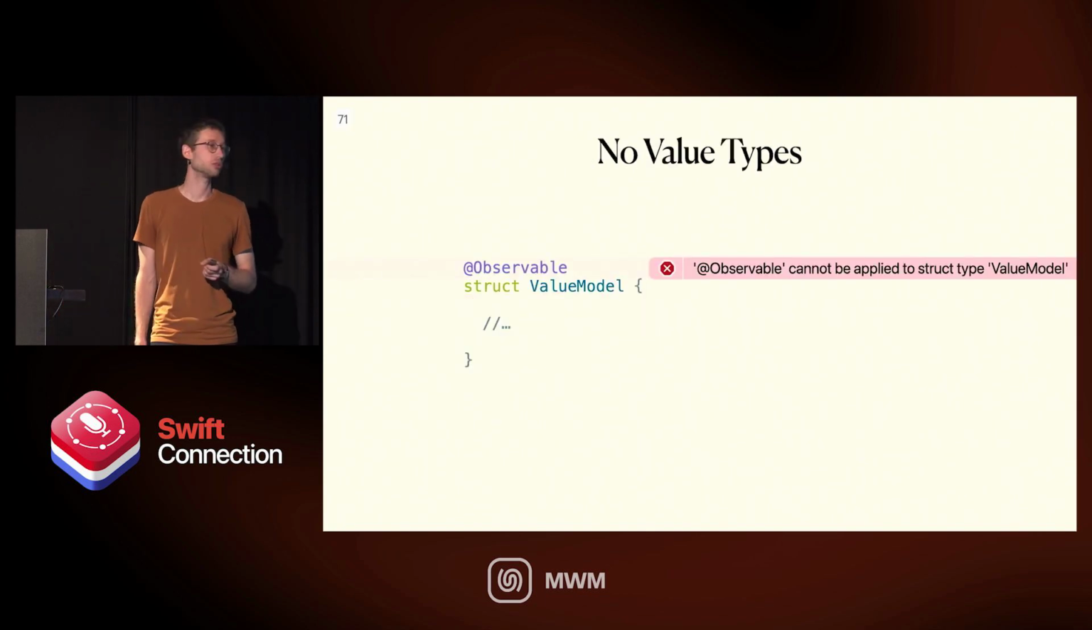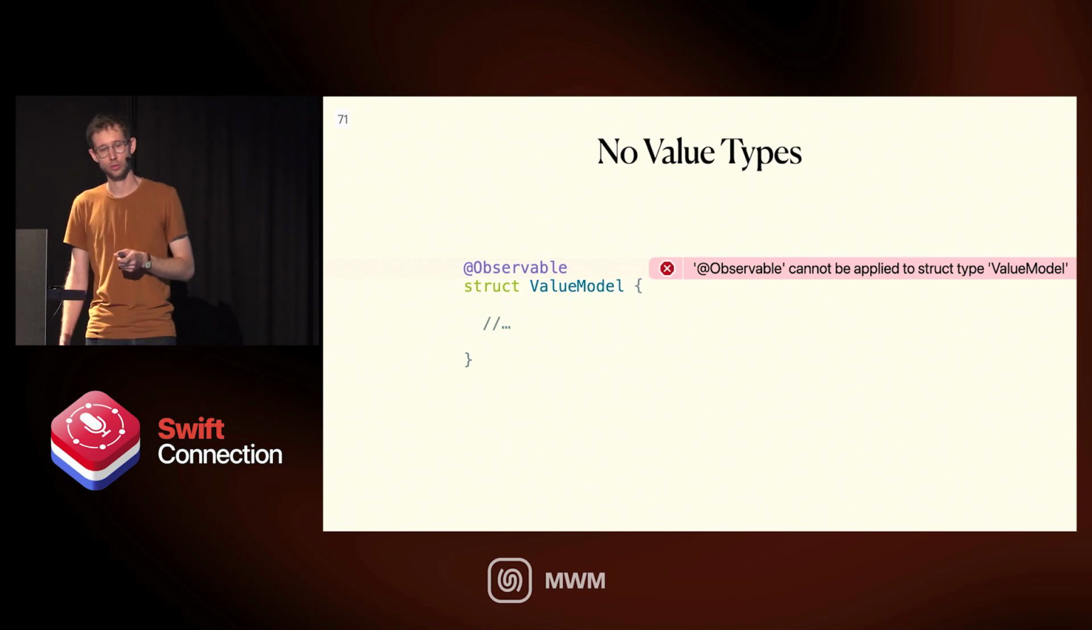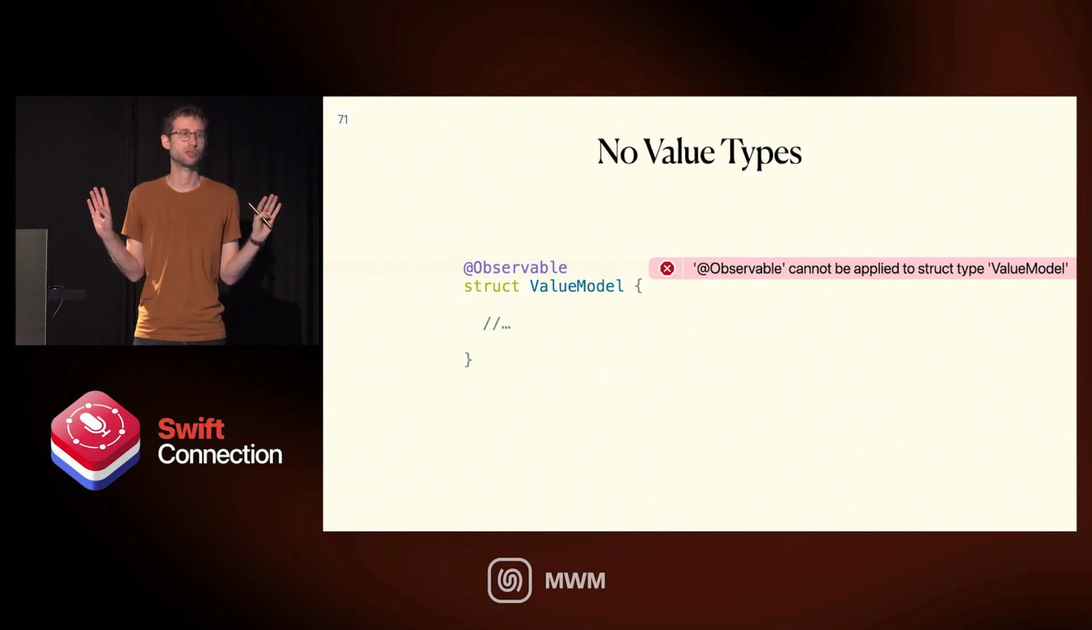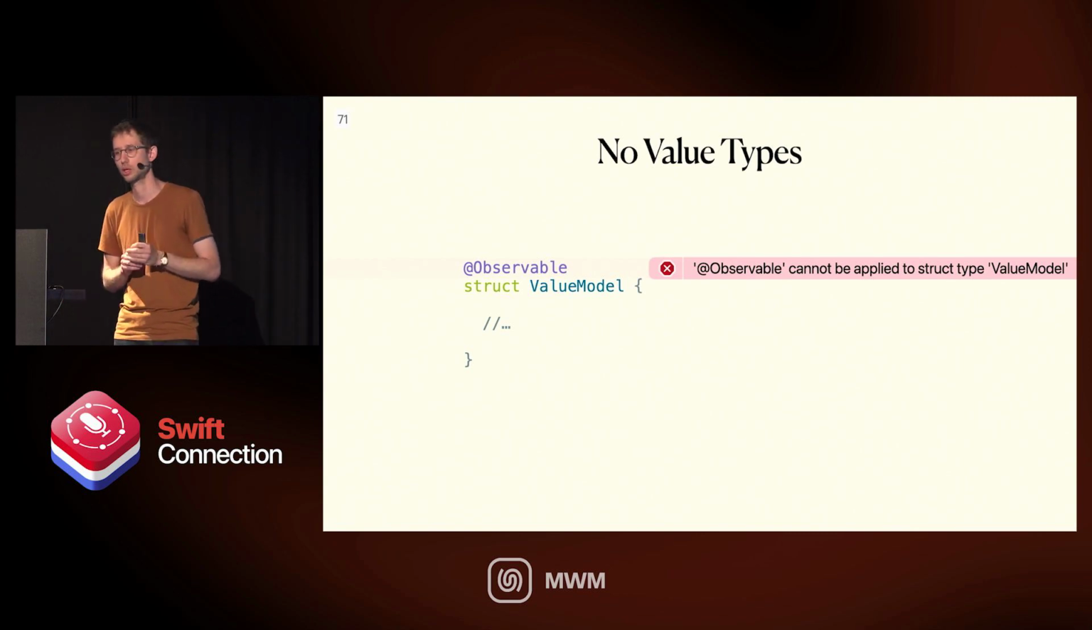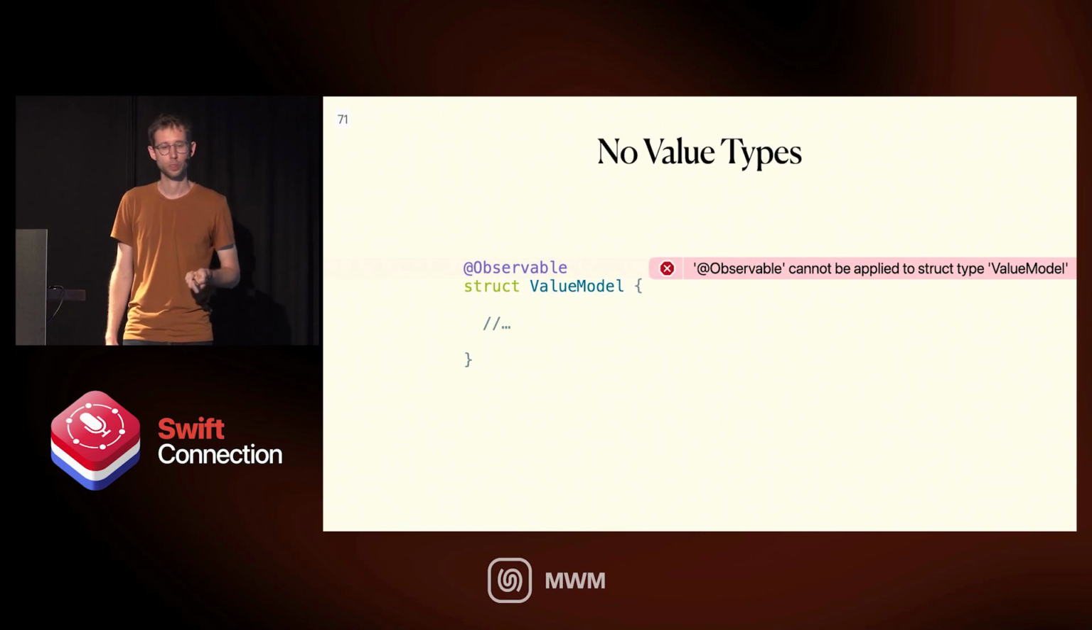And finally, no value types. Observation, as a decision as of the second review that passed in August, simply does not support value types. It's only classes, only reference types.